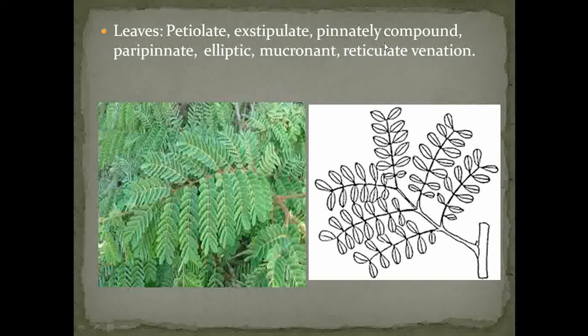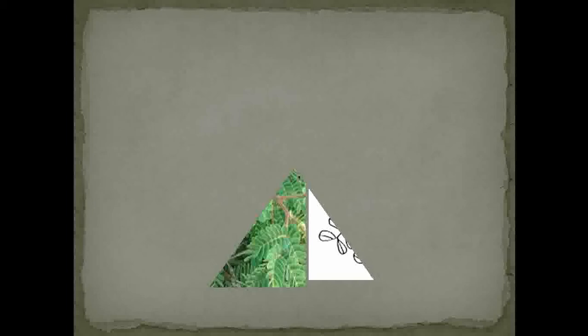One of the features of dicots is that the leaves show reticulate venation. If you observe the dorsal side of the leaf, you can see the reticulate venation. So these are the vegetative characters of Caesalpinia pulcherrima, that is habit, root, stem, and leaves. Next we see the reproductive characters of that plant.